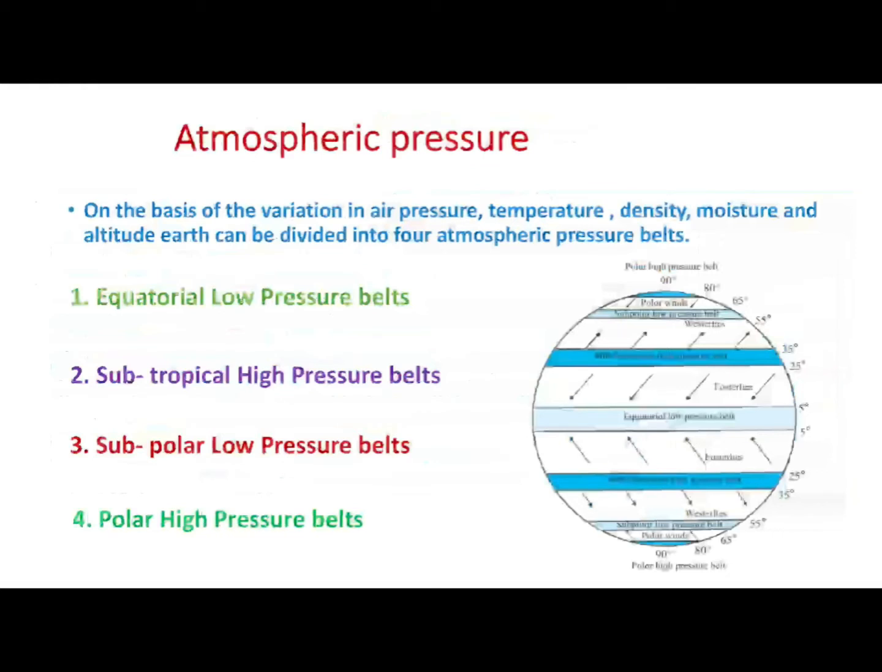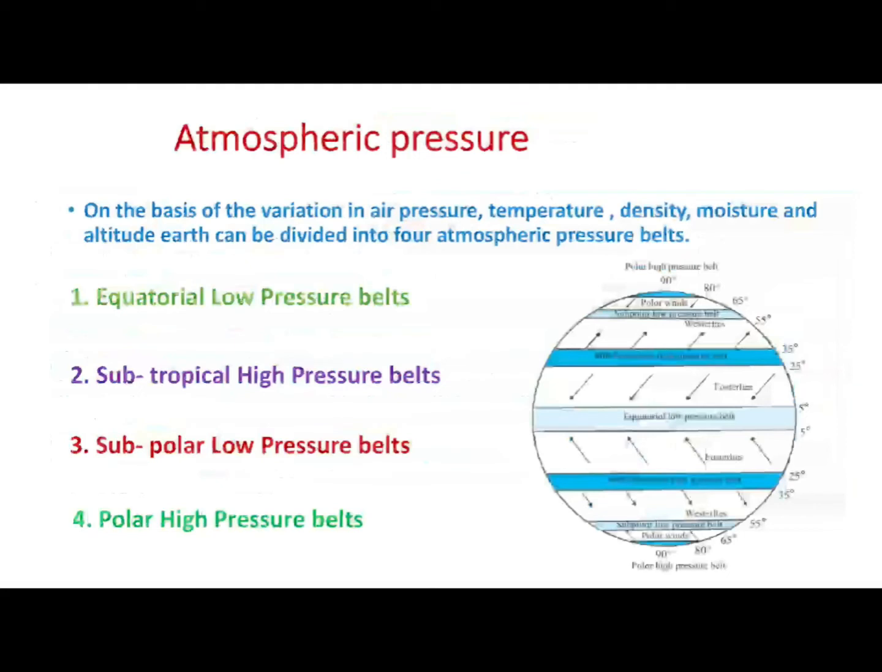Dear students, as you can observe in this diagram, this belt lies between 5 degrees north and 5 degrees south latitudes. Temperature remains high throughout the year in this region as it receives direct sun rays. So air in this region heats up, expands and rises to create a low pressure area. This region experiences calm weather as there are no surface winds, so it is known as doldrums.